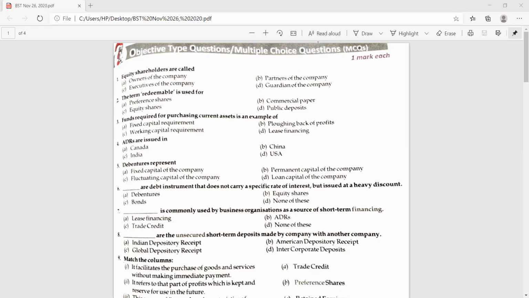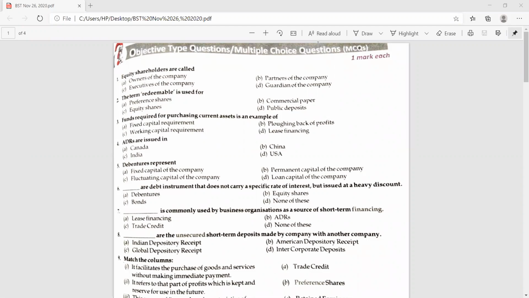You have done this, beta. I explained the basic concept when we did this chapter. It's ICD, intercorporate deposits. It is clear from the question as well. The short-term deposits made by the company with another company. When it takes place between two companies, what does it mean? It's intercorporate. So the answer is intercorporate deposits.